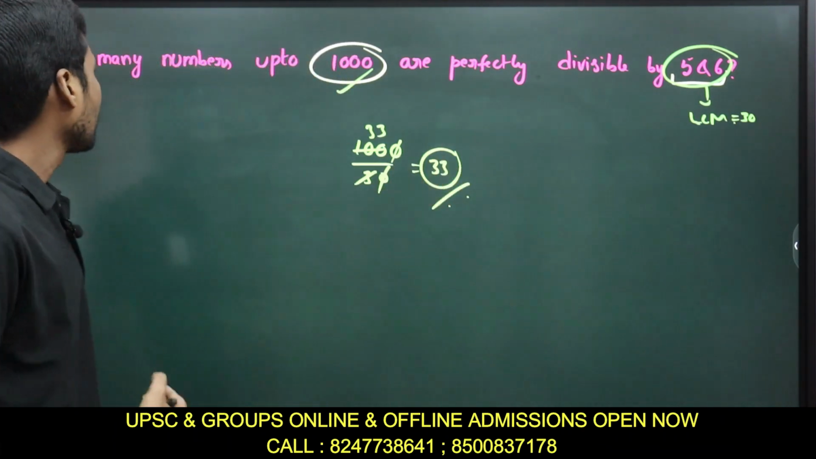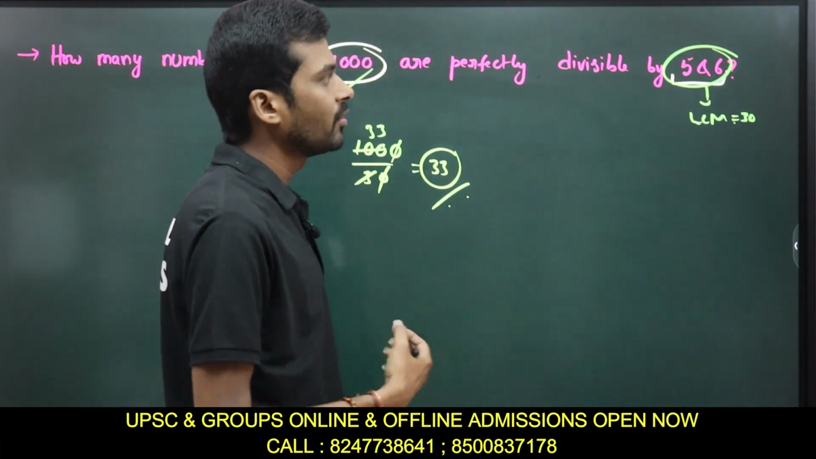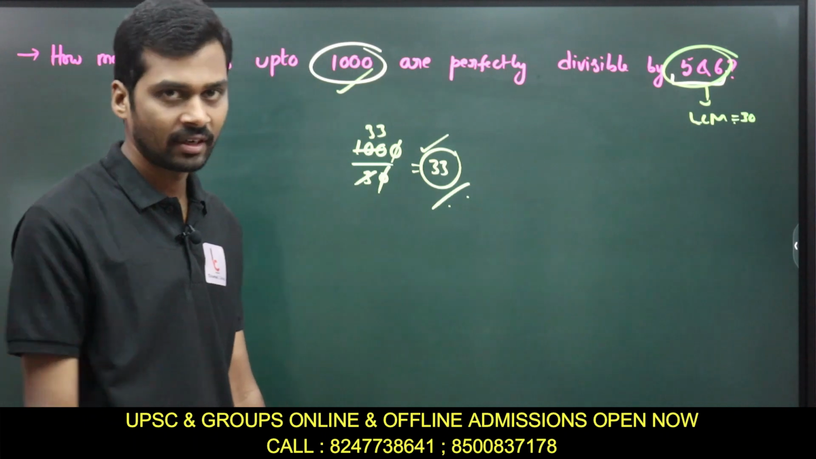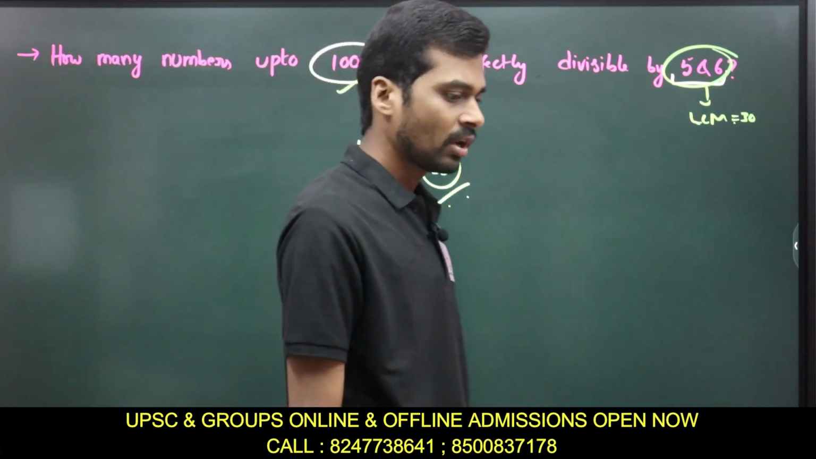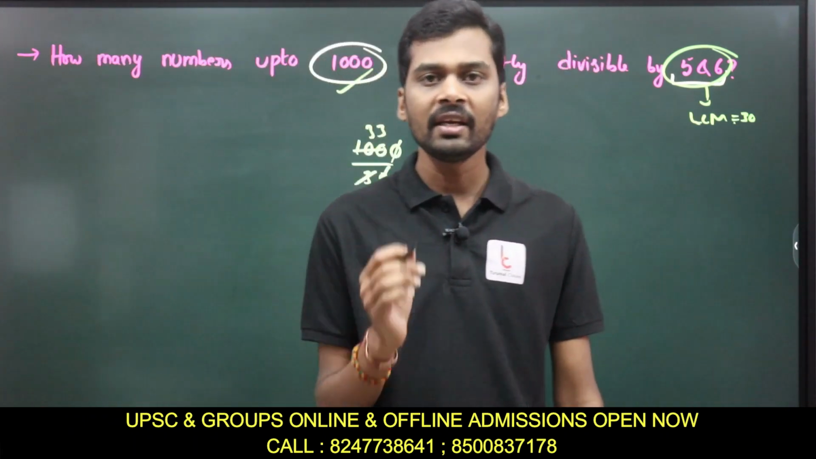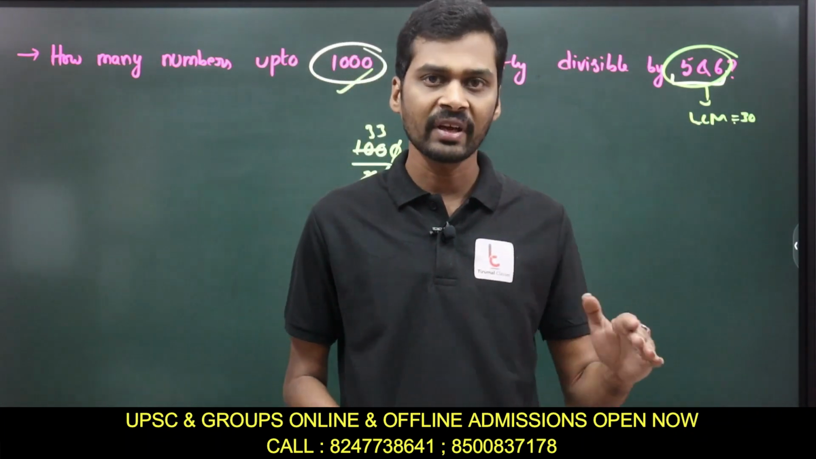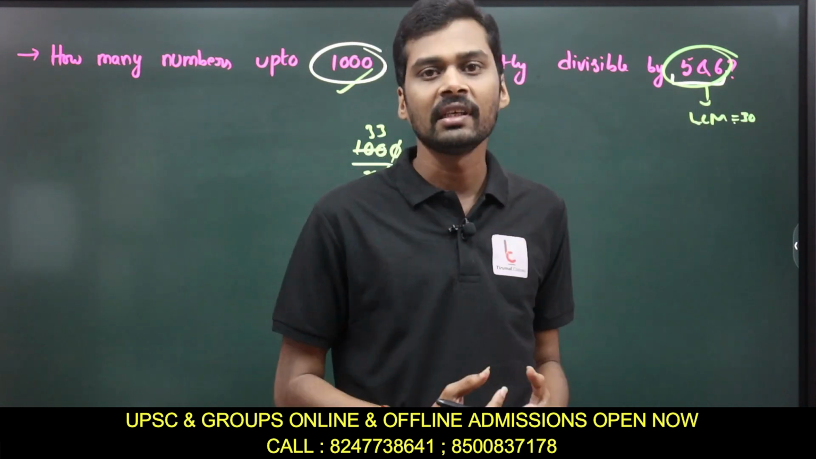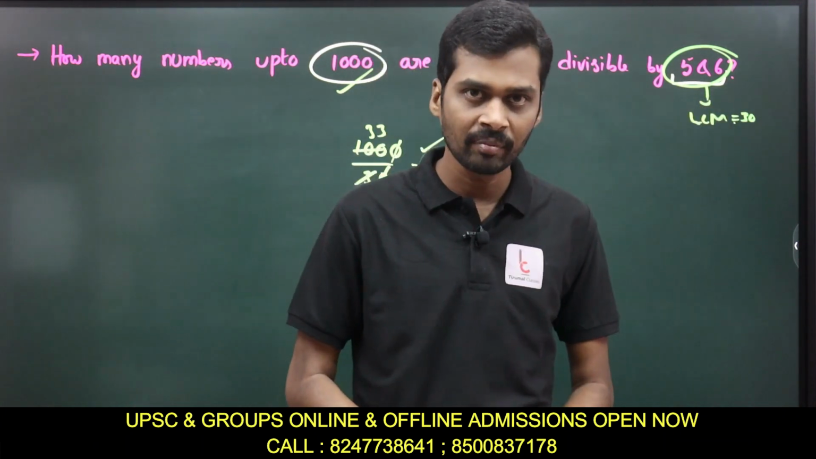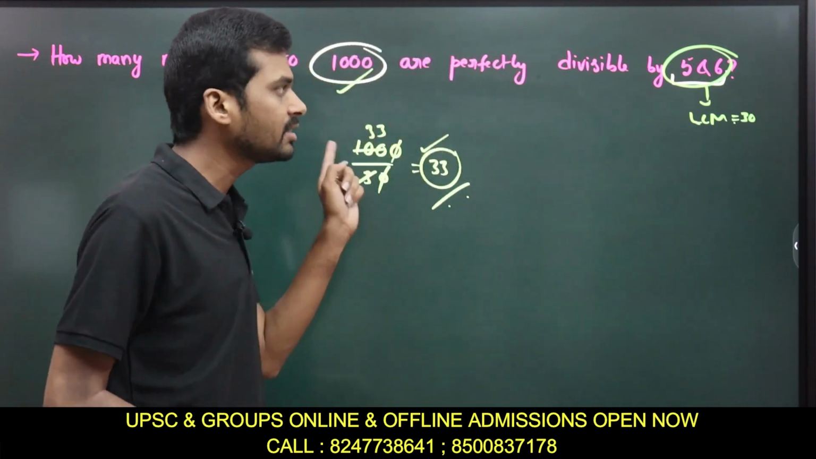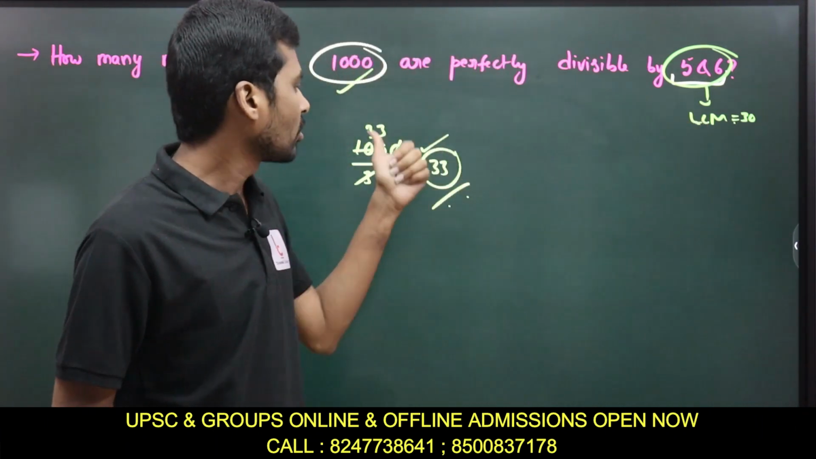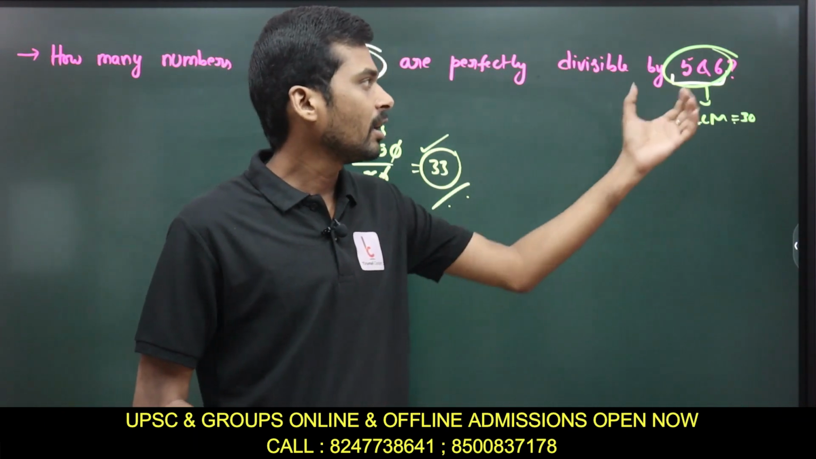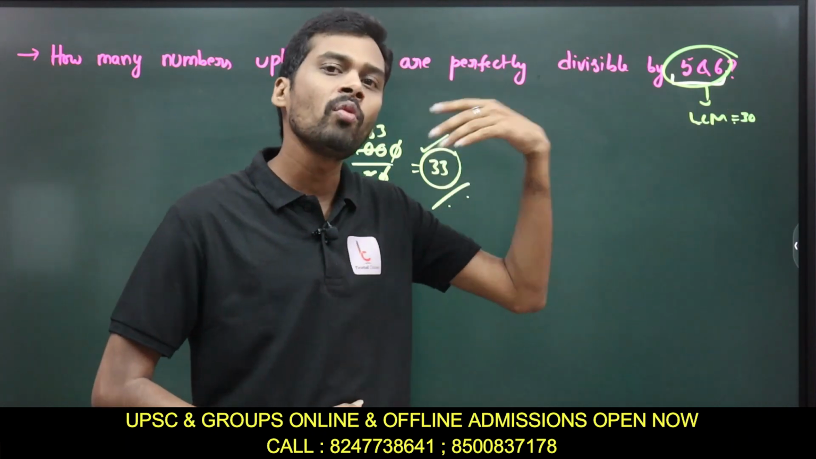So if the question is how many numbers up to 1000 are perfectly divisible by 5 and 6, the answer is 33. Is it clear? I will repeat it again. To find how many numbers up to a number are perfectly divisible by 2 or more numbers, first we find the LCM of these numbers and then divide the given number by the LCM. The quotient is your final answer. Is it clear? Here we can have 2 numbers or more than 2 numbers.